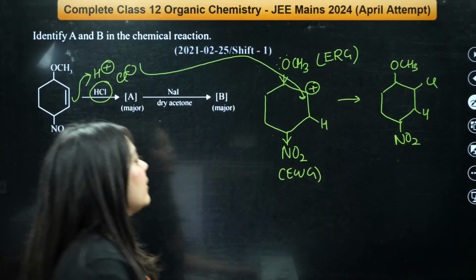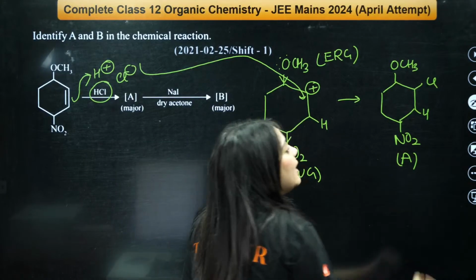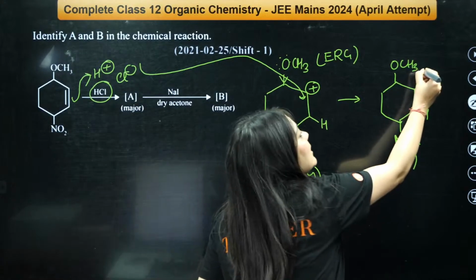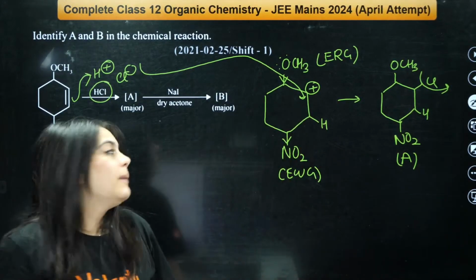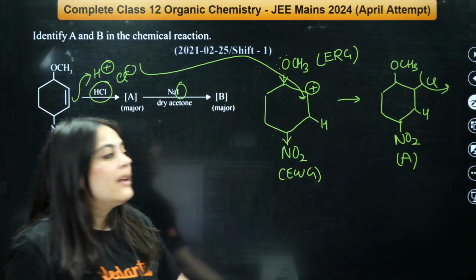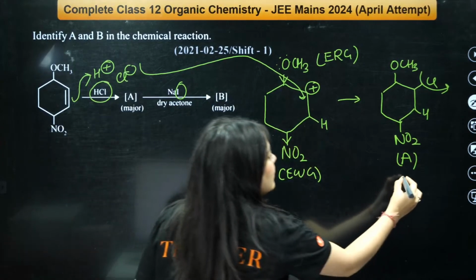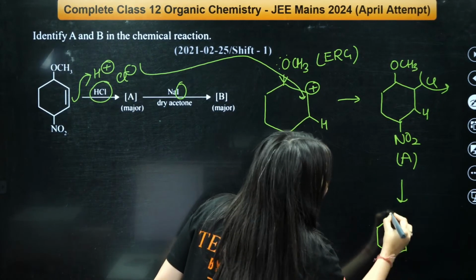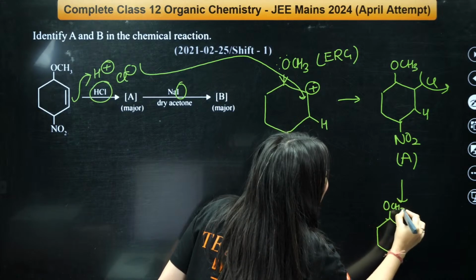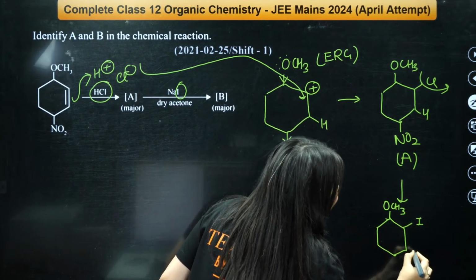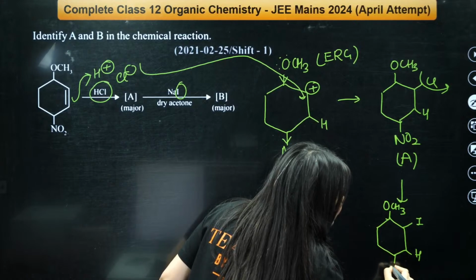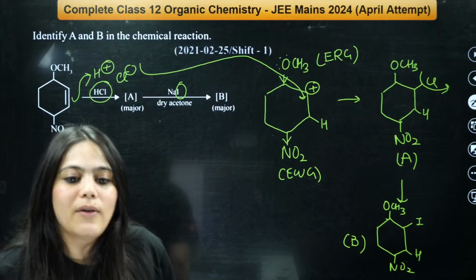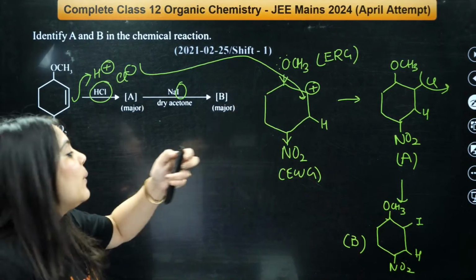And B is a simple halogen exchange reaction, the Finkelstein reaction. So what will happen? This chlorine simply will be replaced by iodine, isn't it? Hence the correct answer would look something like this. Here is the OCH3. Here is the I. Here is the H. Here is the NO2. This is your B product. Is this clear to everybody? That was the A product.